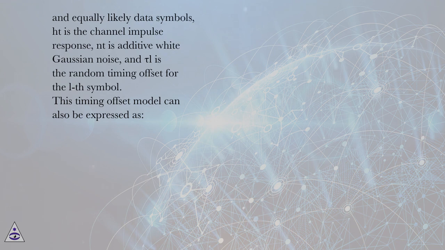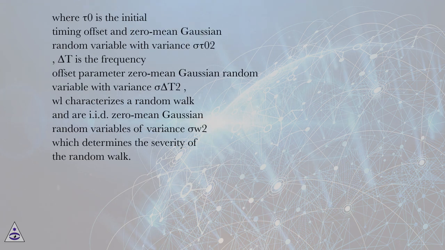This timing offset model can also be expressed as, where tau_0 is the initial timing offset, a zero mean Gaussian random variable with variance sigma_tau0 squared, delta t is the frequency offset parameter, a zero mean Gaussian random variable with variance sigma_delta t squared, and w_l characterizes a random walk and are IID zero mean Gaussian random variables of variance sigma_w squared, which determines the severity of the random walk.